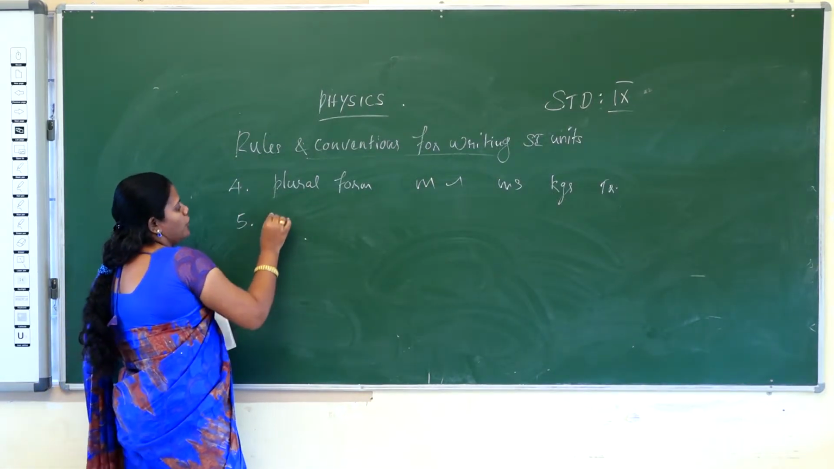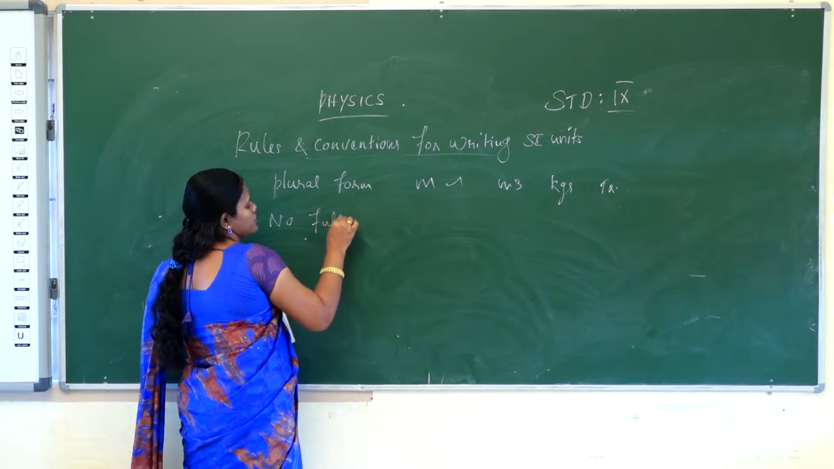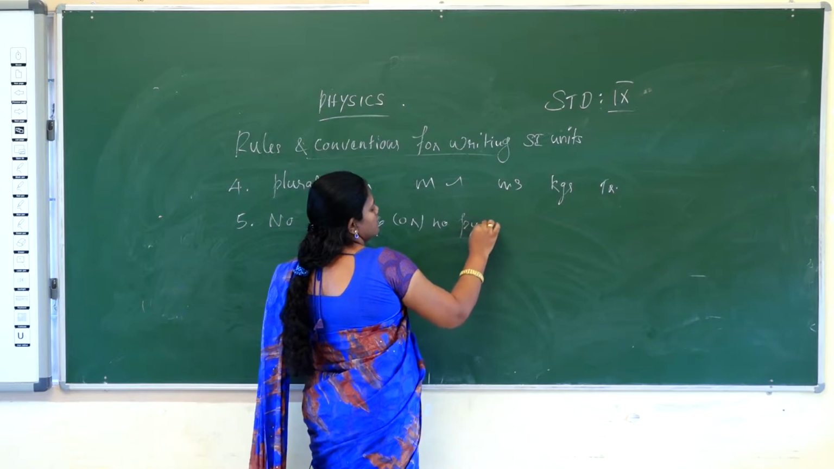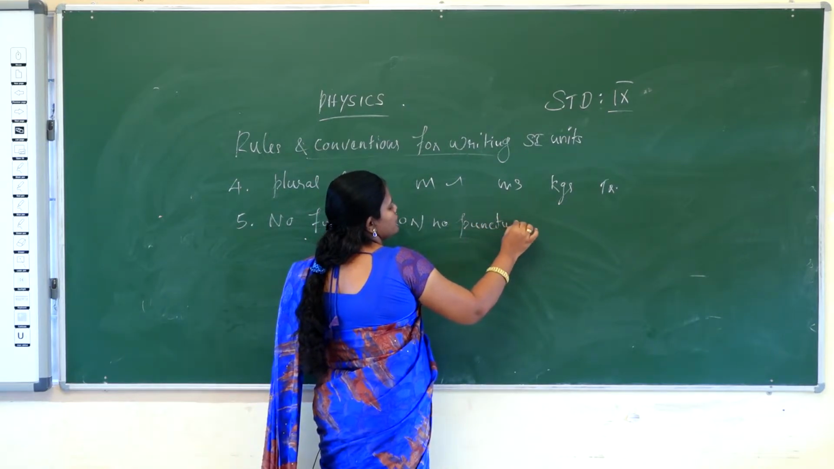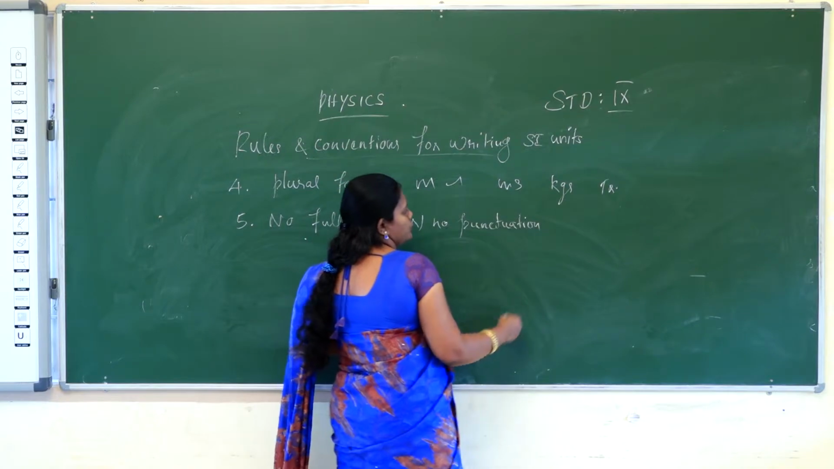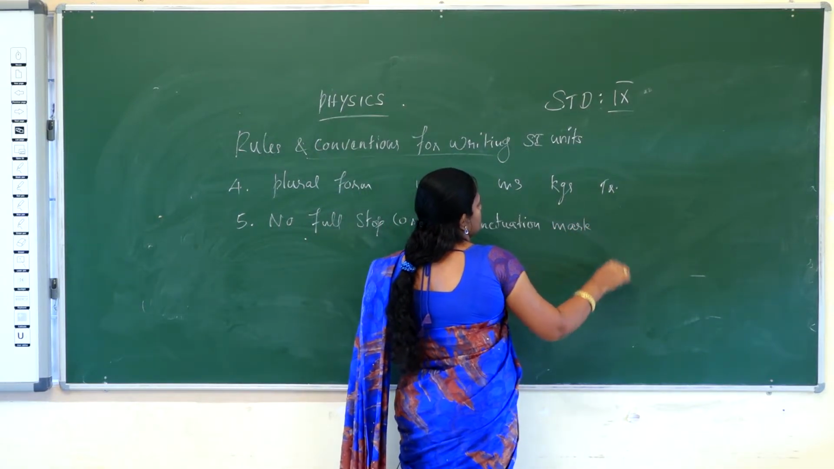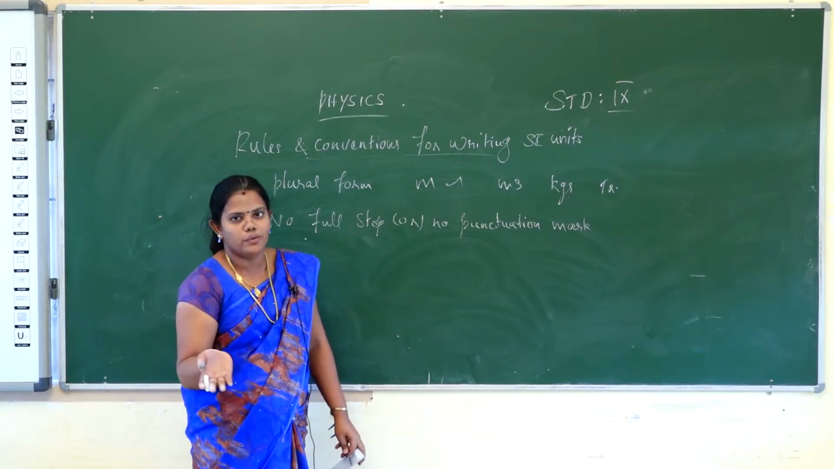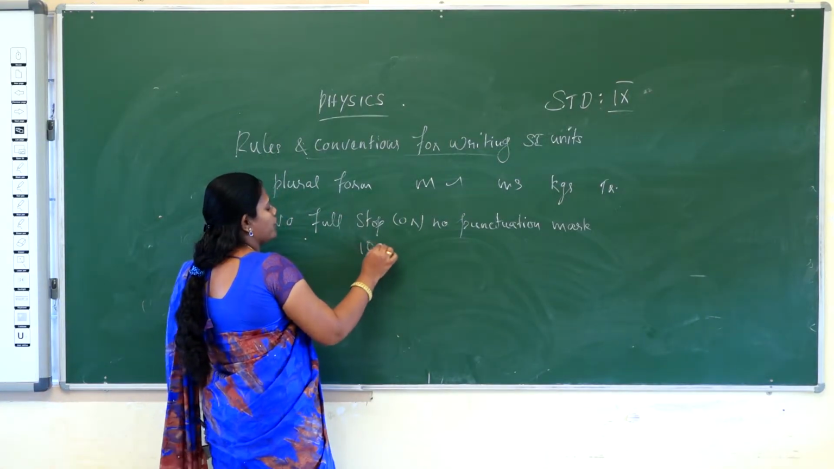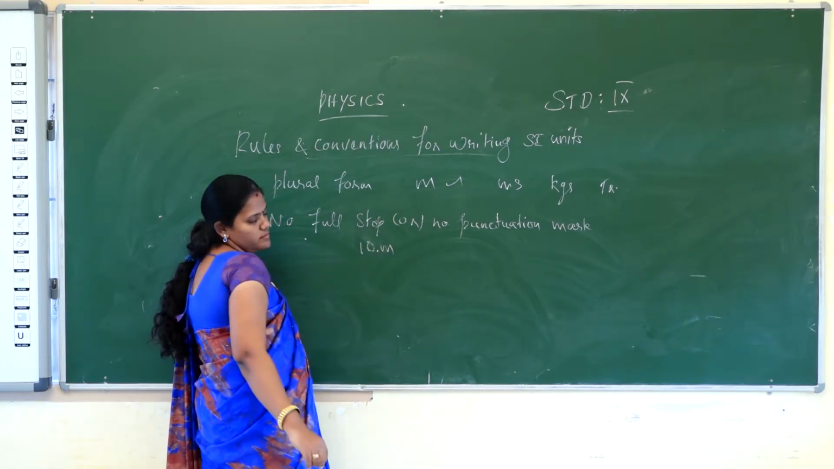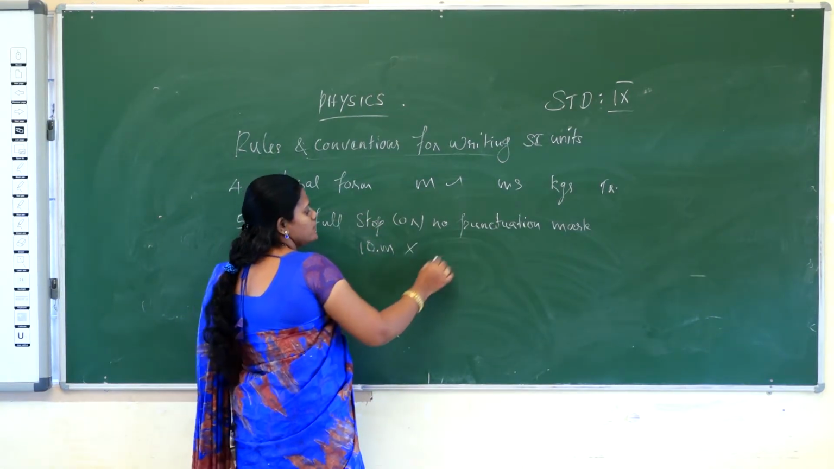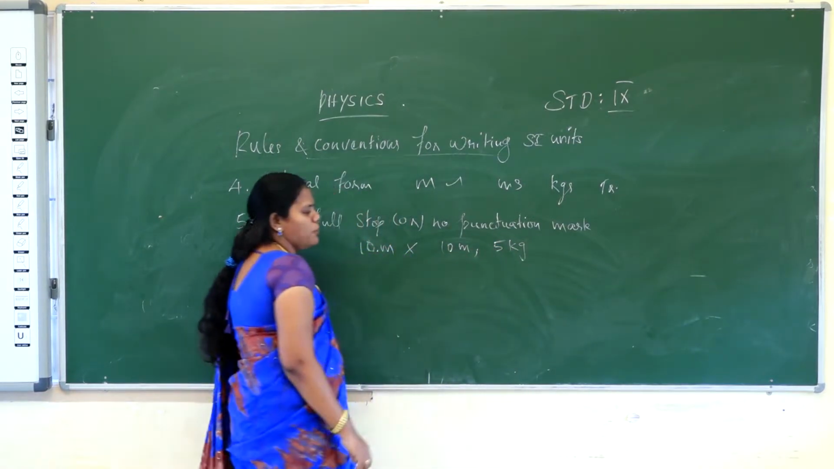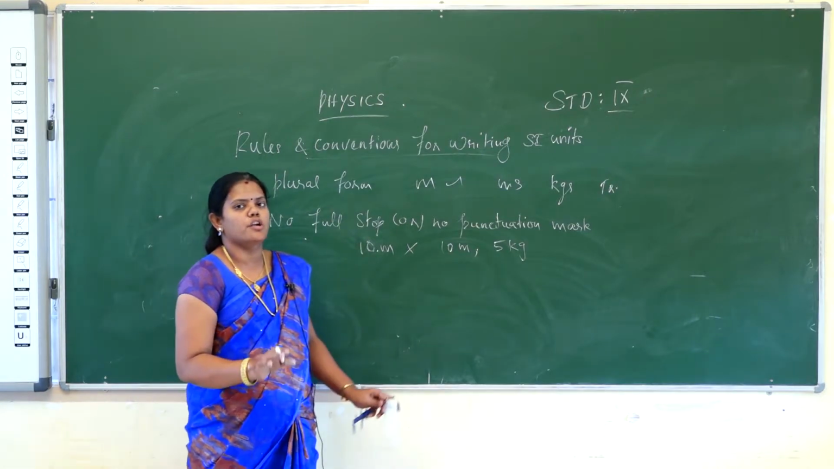Fifth point, no full stop and no punctuation marks should be used. What is the meaning of that? No full stop and no punctuation mark should be used between the value and the unit. For example, 10 meter; you should not write 10 point meter. Simply write 10 meter, 5 kilogram. That's all. No full stop, no apostrophe, no punctuation mark should be used.